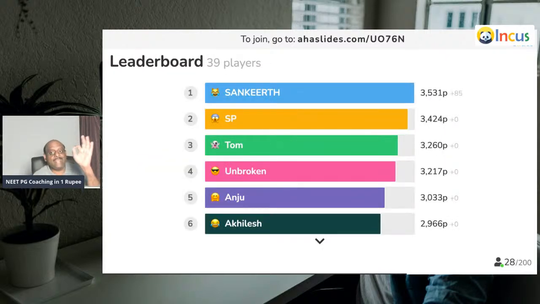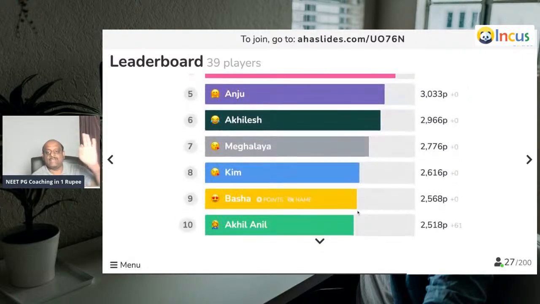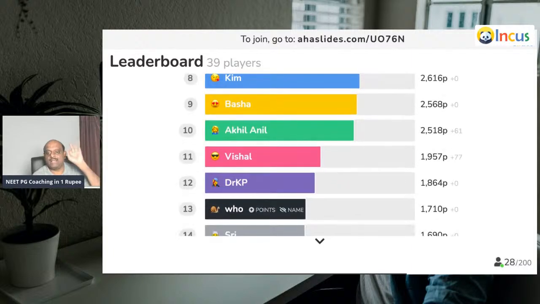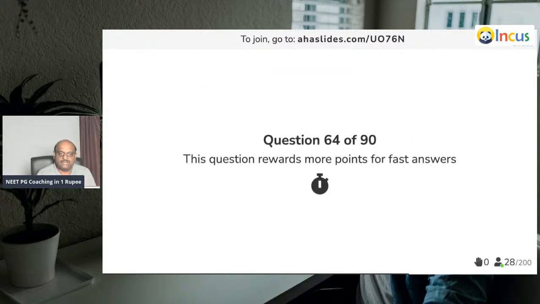So only Sankirt correctly answered. SP, Tom, Unbroken, Anju, Akhilesh, Meghalaya, Basha, everything clean board. Akhil, Anil, Vishal correctly answered. Very good, doctor. Question number 64.